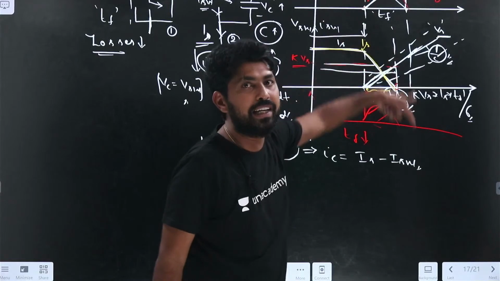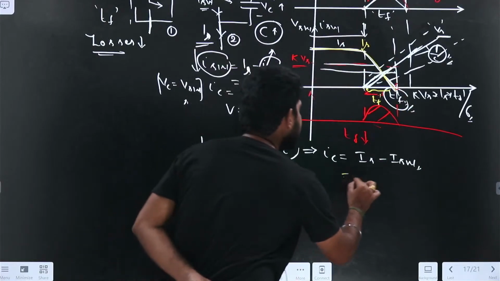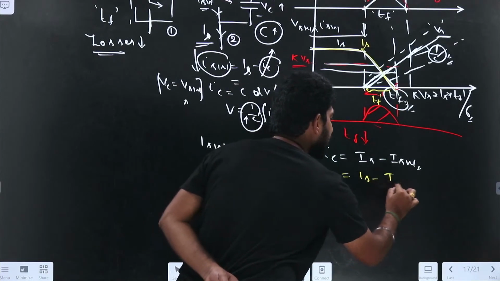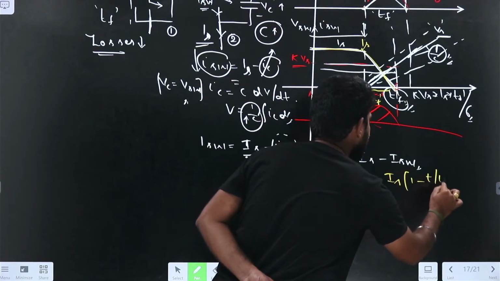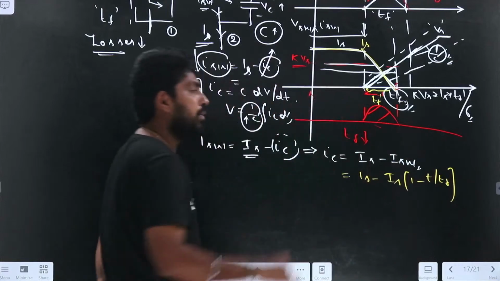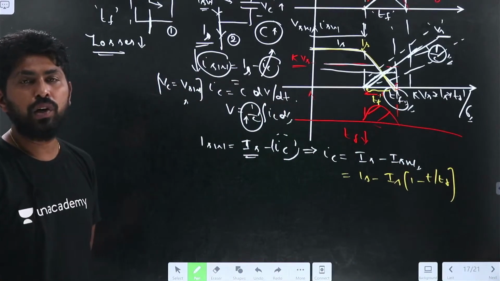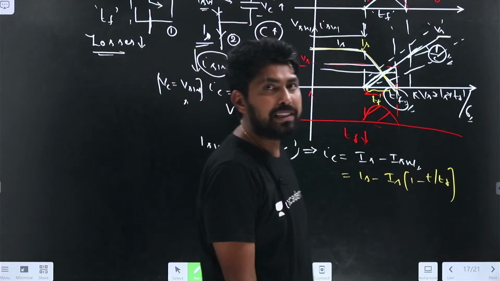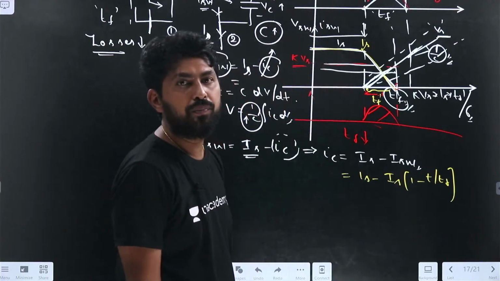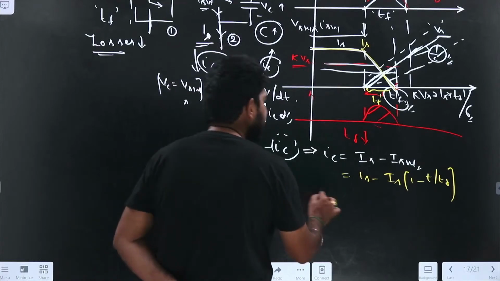If I write the line equation, how would it be? IS into 1 minus T by TF. Now IC equals C into dV by dt.